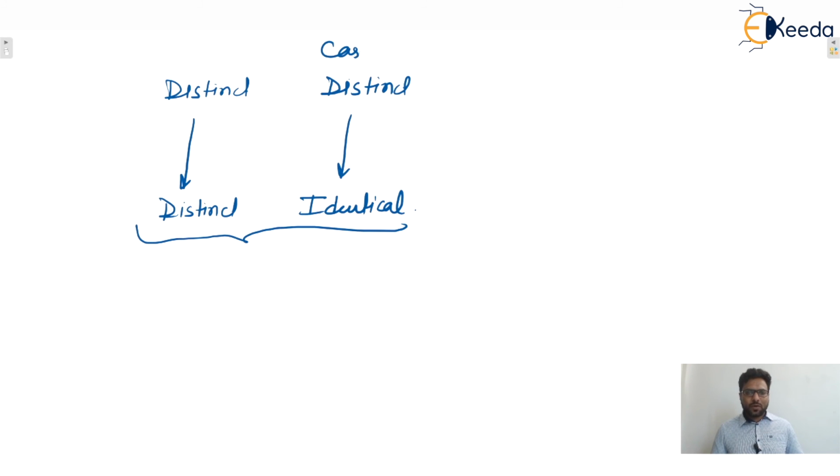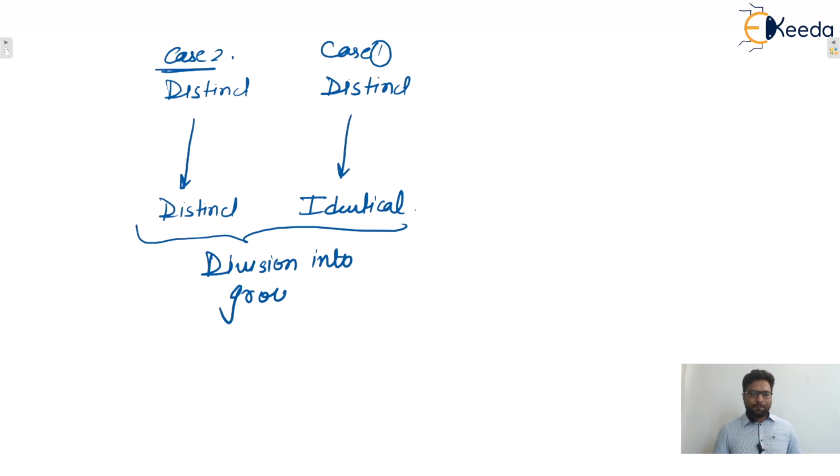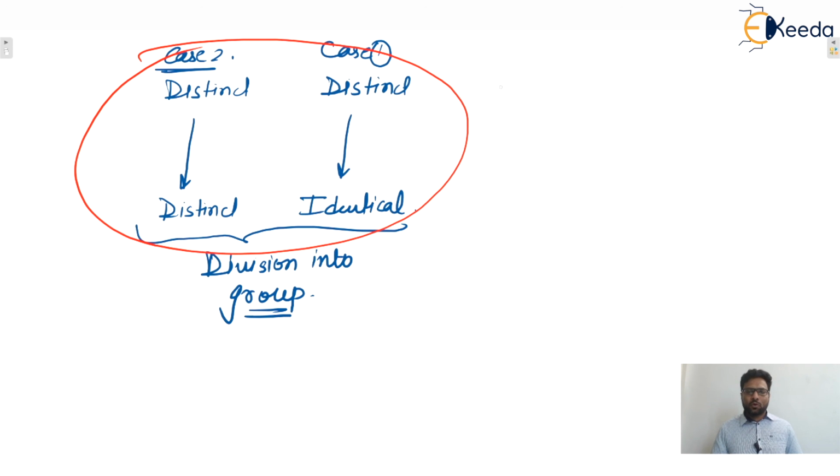This was your case 1 and this was your case 2. According to that, equal or unequal, we can do the adjustments. So here all the formulas of division into groups are applicable. These two cases we covered in division into groups.